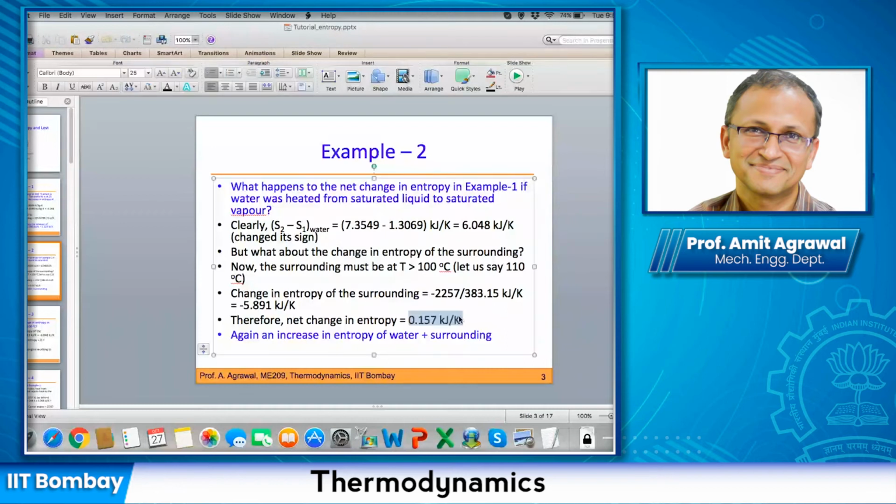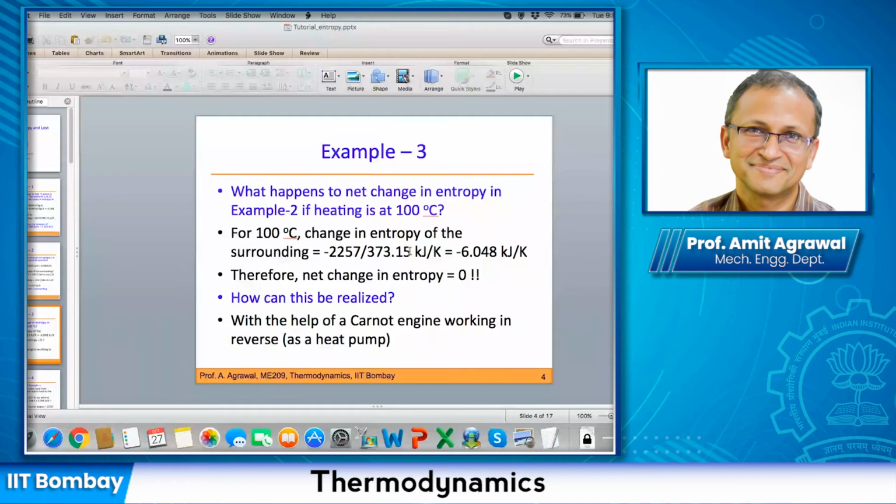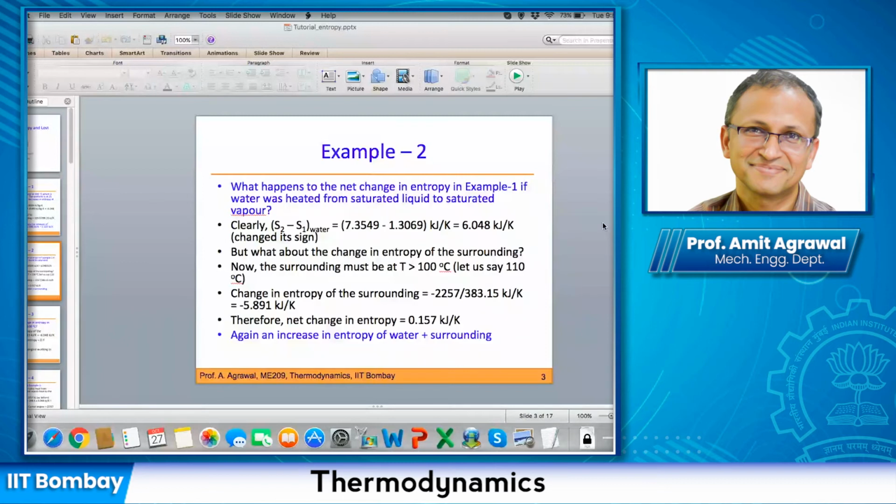It turns out to be positive. So if we were to make this zero, then you have to add heat at 100 degrees Celsius, and only then does the heat addition become a process that does not generate entropy.